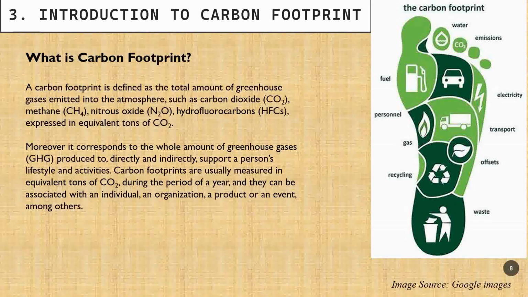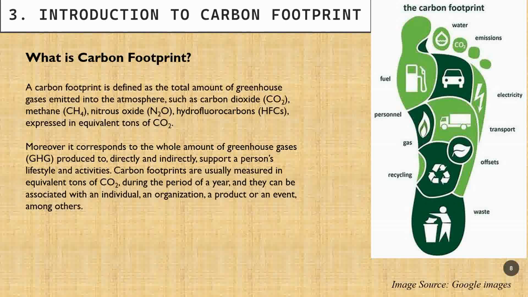Now coming to the point: what is carbon footprint? Carbon footprint is basically a unit to calculate the CO2 released from our day-to-day activities, or the things we do in our life.